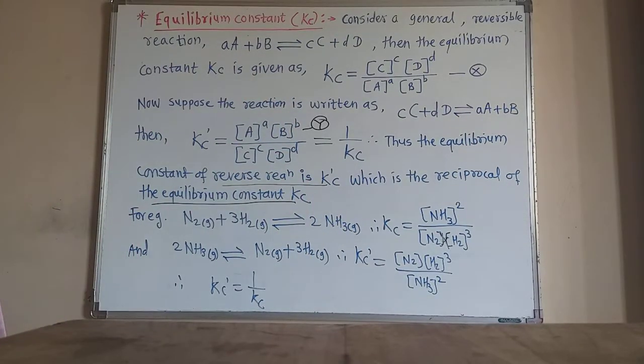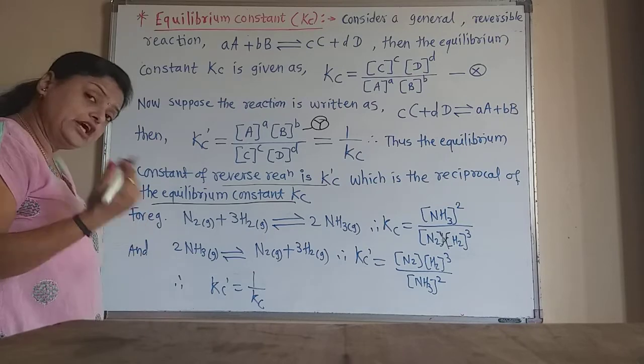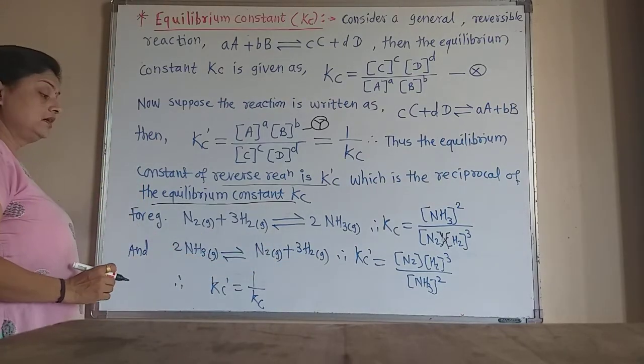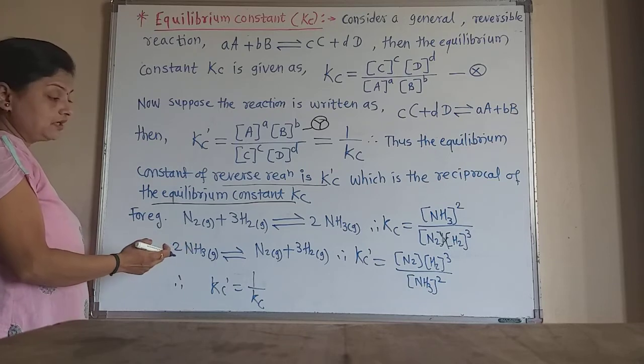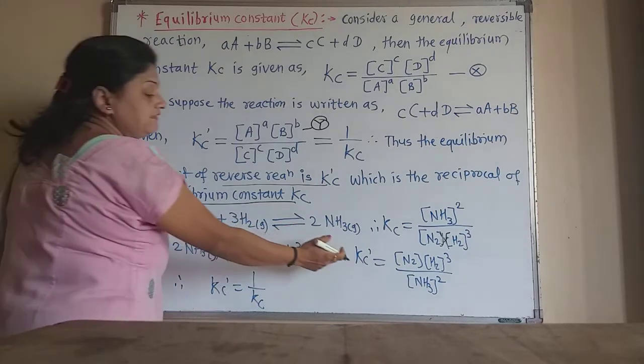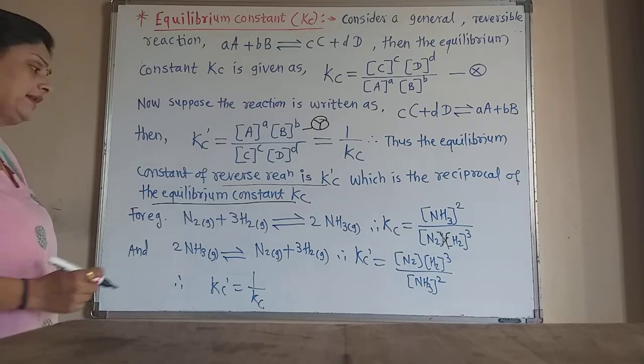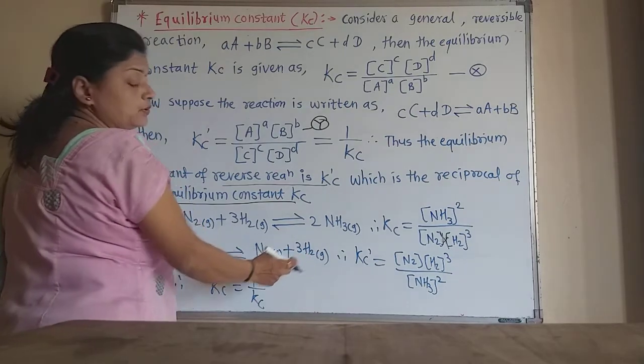Now if the reaction is the decomposition of ammonia again into nitrogen and hydrogen gas, that is the reverse of the reaction, then Kc dash is given as follows. Here ammonia is the reactant and nitrogen and hydrogen are the products.